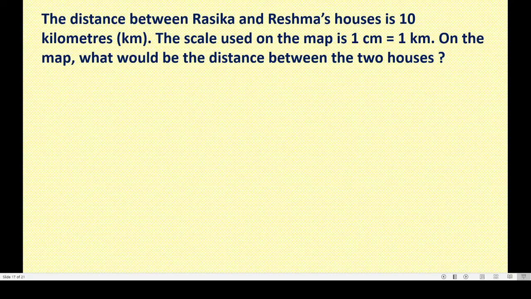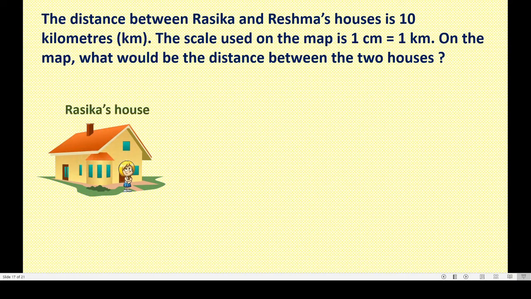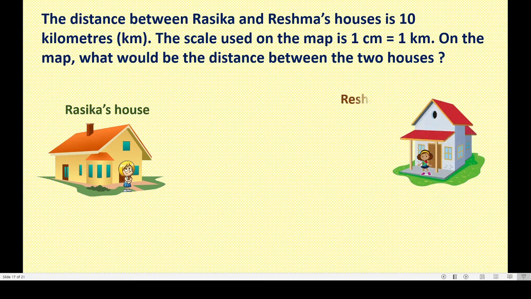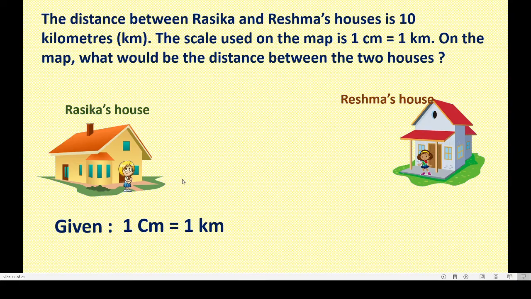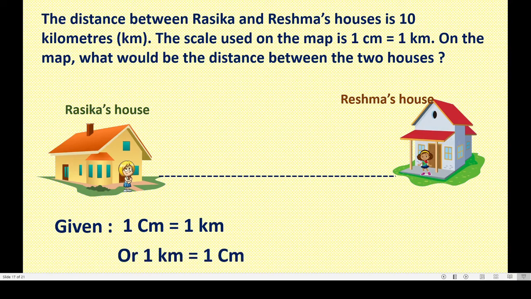Okay, we will draw first. This is Rasika's house. Can you see? This is Reshma's house. Okay, it is given like this. And what is the distance between these two houses? That is 10 kilometers. And what is the scale given? It is given 1 centimeter is equal to 1 kilometer. If you draw here 1 centimeter, then it is equal to 1 kilometer. Right? See, this is the distance, that is 10 kilometers, isn't it?